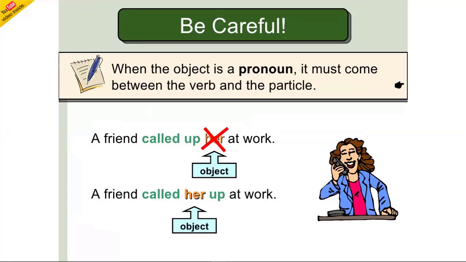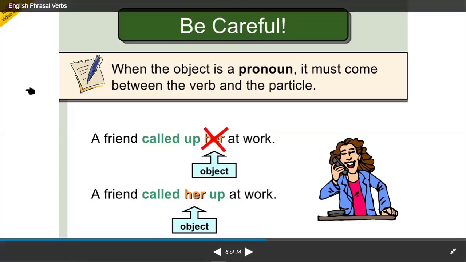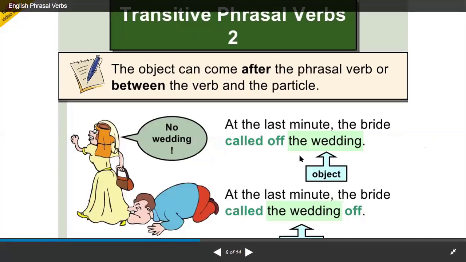You need to put the object between the verb and the particle: a friend called her up at work. Now see, in our previous sentences there was not this rule. You saw that the noun could go in between the verb and particle, and it can also come after the verb and particle. Both sentences are correct there.